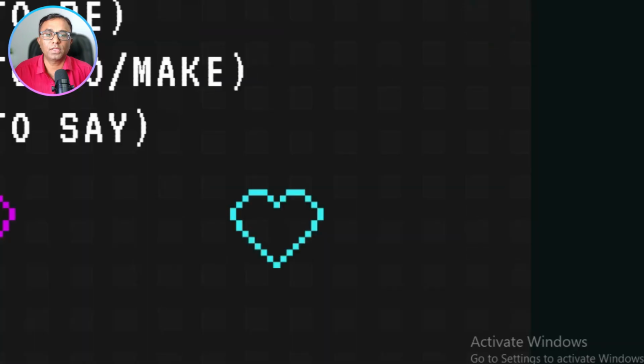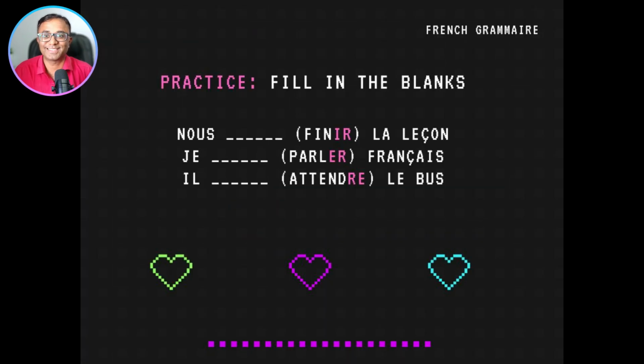Now here I give you a small test. With nous, you have to conjugate finir, which ends with IR, so now you understand which group it is. Write in the comment how you conjugate it, the full sentence. With je, it's parler and foncer. Now it is ending with ER, so which group is it? You know that. Now RE: you also know which group it is, and this is the verb, and the subject is il, so how do you conjugate it with attendre?